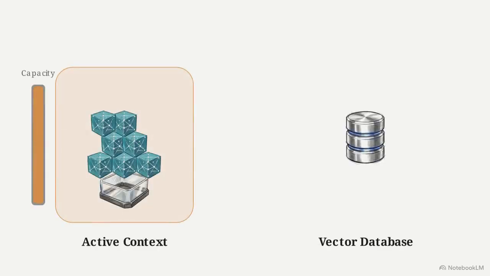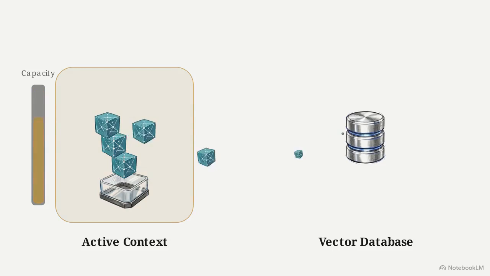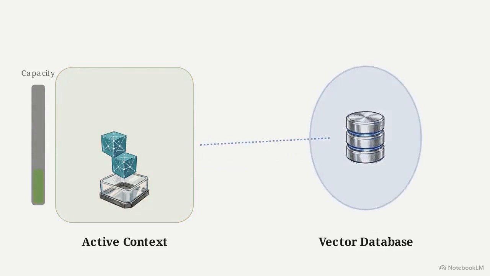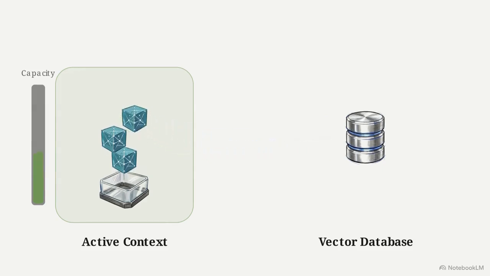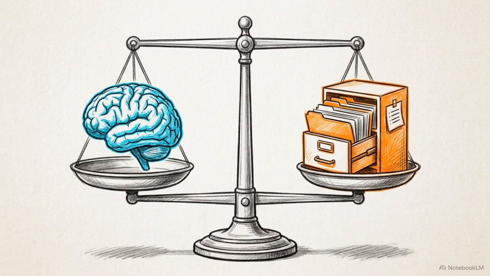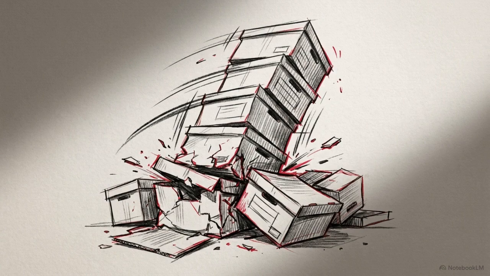For long-term memory, we use vector databases. The agent stores its past experiences as embeddings and retrieves only the specific memories that are semantically relevant to the current reasoning step. Managing this state is just as important as the reasoning power of the model itself. Without efficient memory management, an agent will eventually collapse under the weight of its own history.